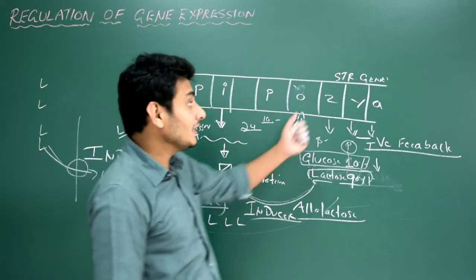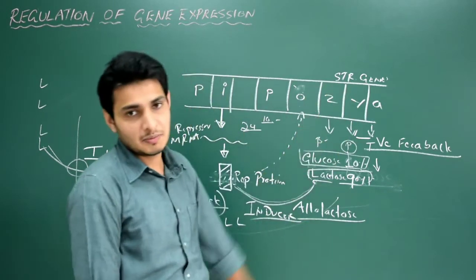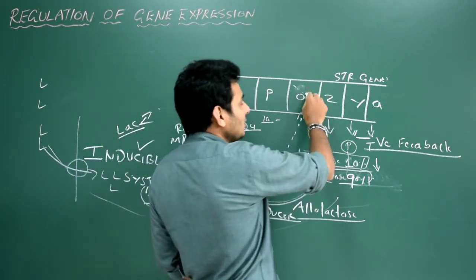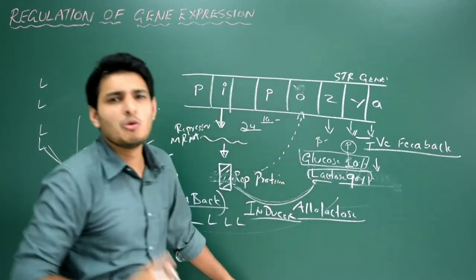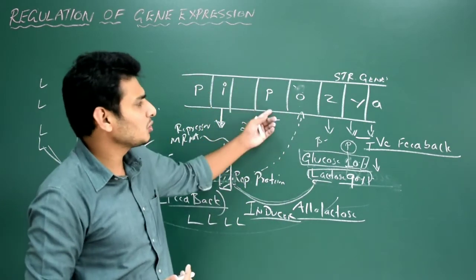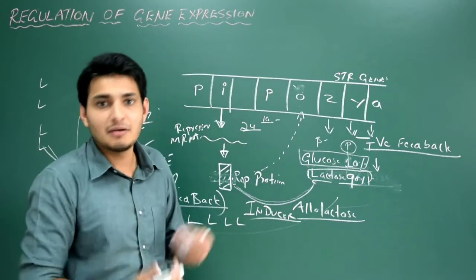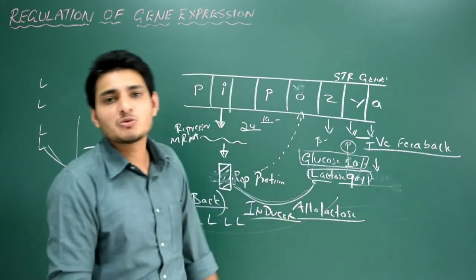So I need to increase the rate of synthesis of these enzymes from these genes. How can I increase it? I need to ask someone to bind to the promoter site and ask more RNA polymerase to come and bind to the promoter so that it can read ZYA in a much faster way. As a result, more and more enzymes will be synthesized.